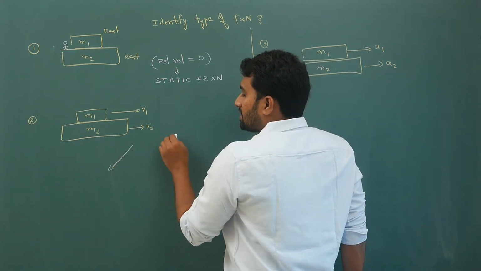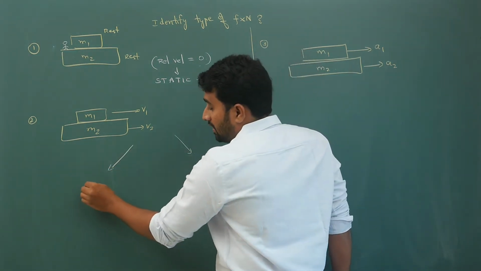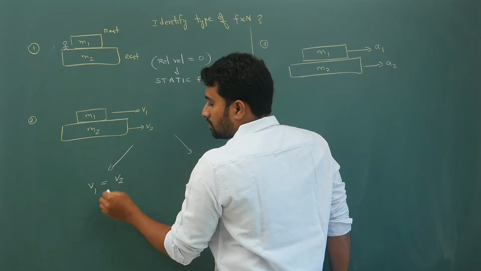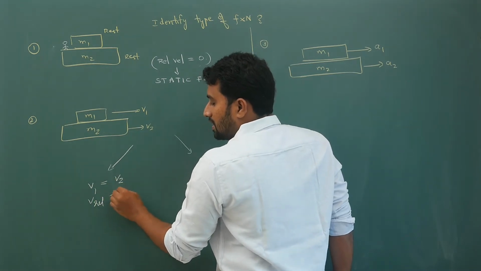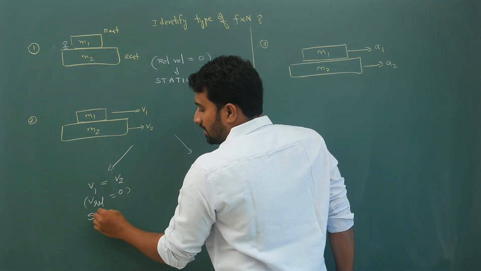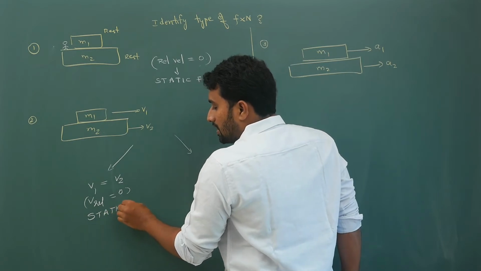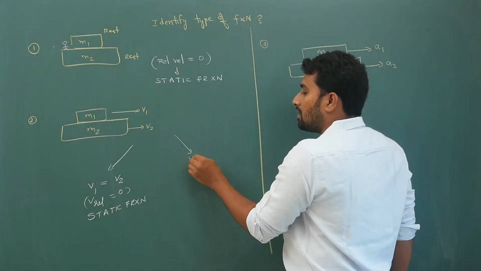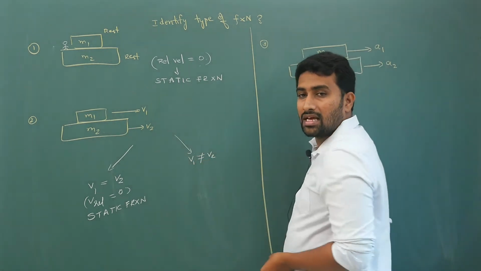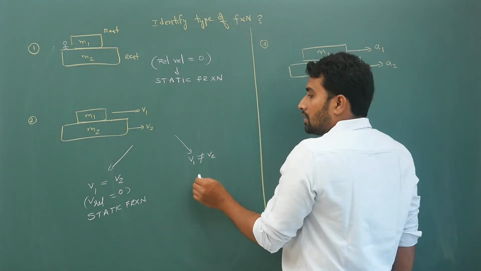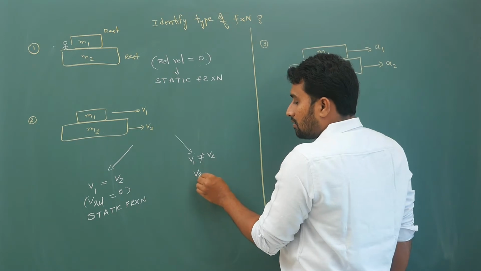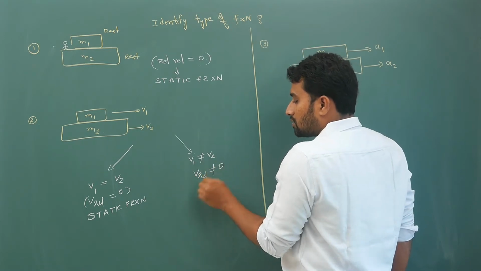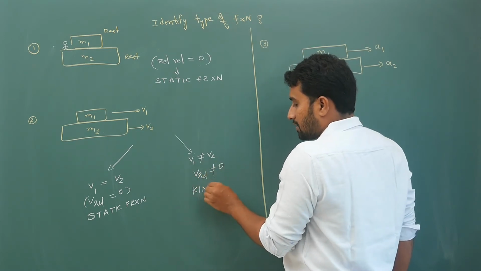Next, here two possibilities are there. If V1 is equal to V2, your relative velocity will be equal to 0, then in such a case there will be static friction. And if V1 is not equal to V2, then obviously there will be relative velocity. So V relative is not equal to 0, you will have kinetic friction.